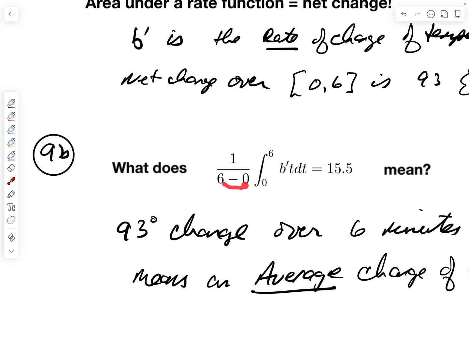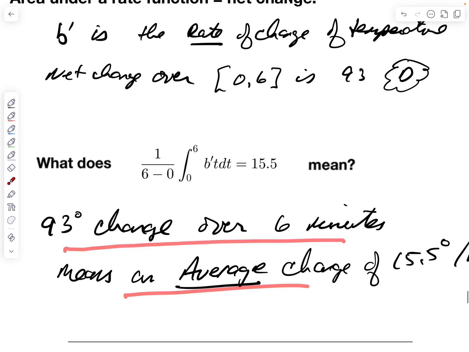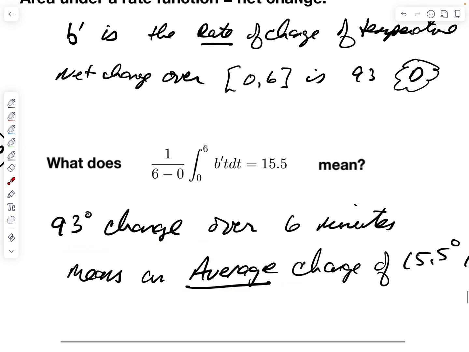This is what? The average, right? So if the temperature changed by 93, the average temperature change is 15 and a half degrees per minute. So 93 degree change over 6 minutes means an average change of 15.5 degrees, okay? That's it.